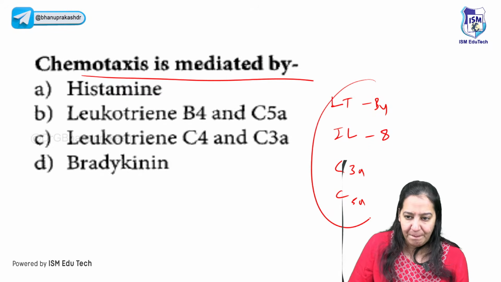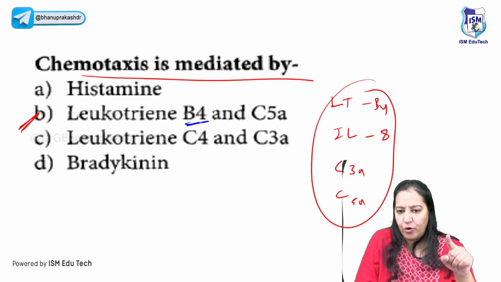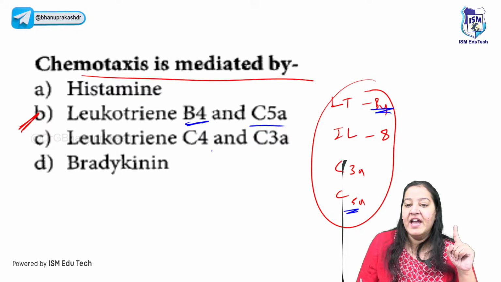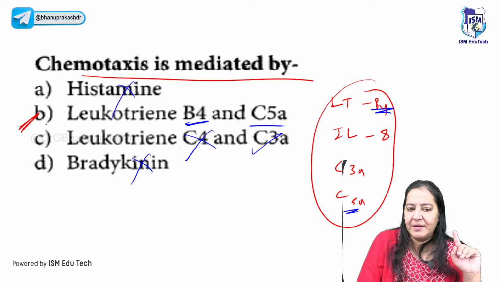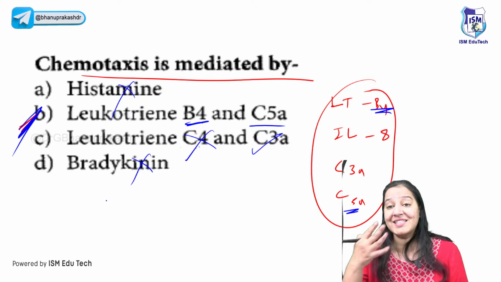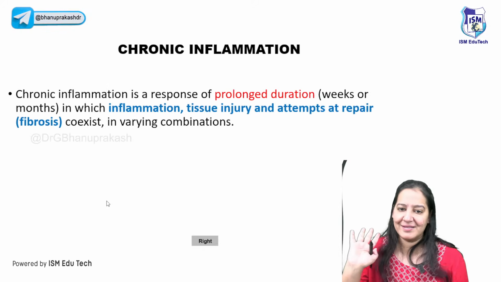If you match these 4, the best option is B, which has leukotriene B4 and C5a. In C, C4 is not a chemokine. C3a, I agree, but C4 is not. Bradykinin is not, histamine is not, so the best to go with is B. In the exam you get confused, so you have to learn it properly. So the correct answer here is B.